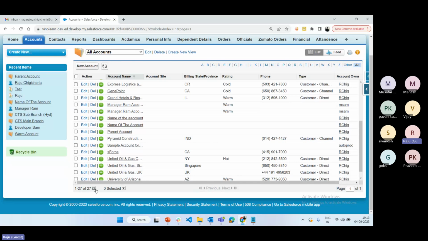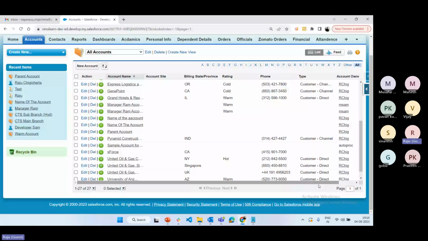Okay, using a list view, we can display up to 200 records. If you want to display more than 200 records, it is not possible. You have to click on next, and then you can see the data. So if a user wants to display 200 records in a single page, it is not possible using list view. This is one of the drawbacks in list view.